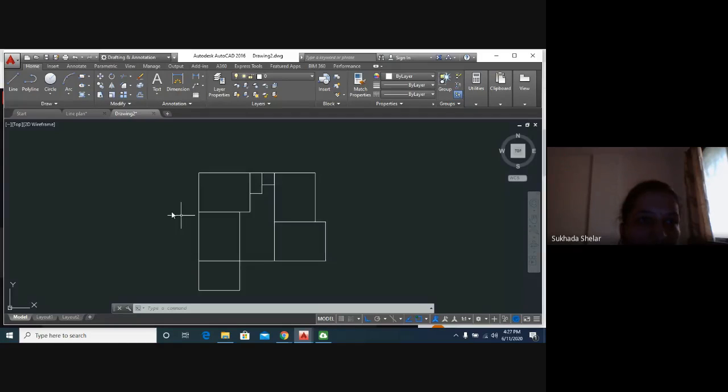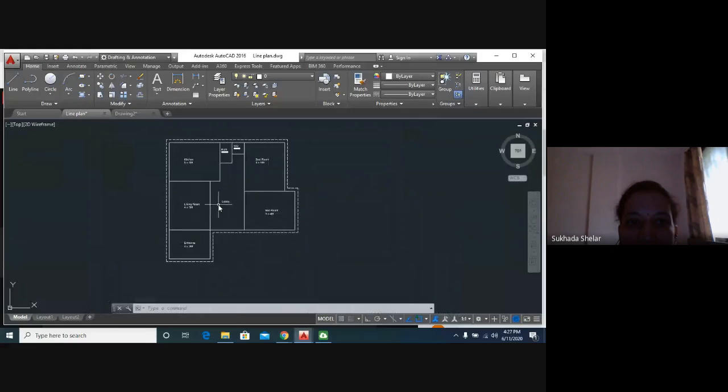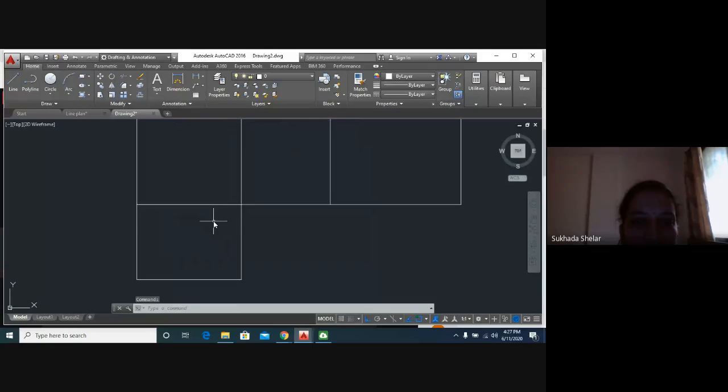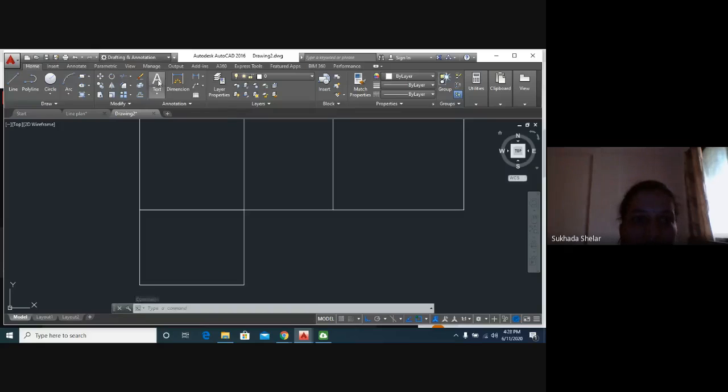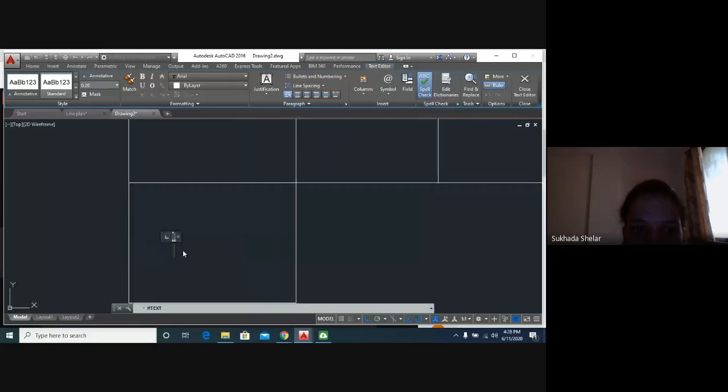Okay, now the next point is to give the names to every room. Okay, I will tell you how to do that. First is entrance. You can see here A, text. You just have to click, then it will ask you for the specify first corner. You just have to click here and then again click. It will give you the text box. Okay, can you see it?